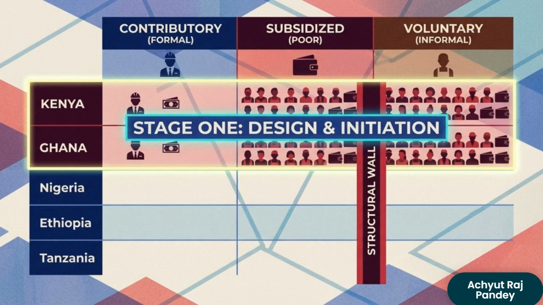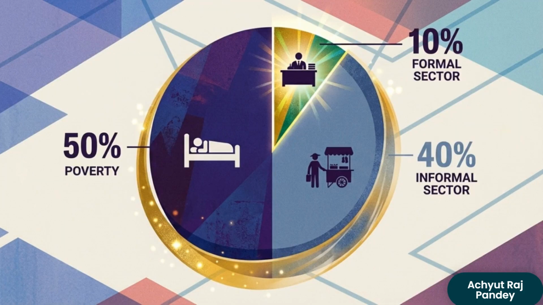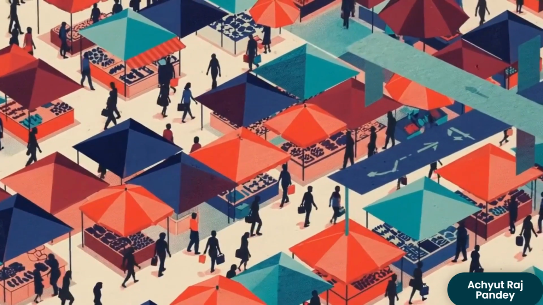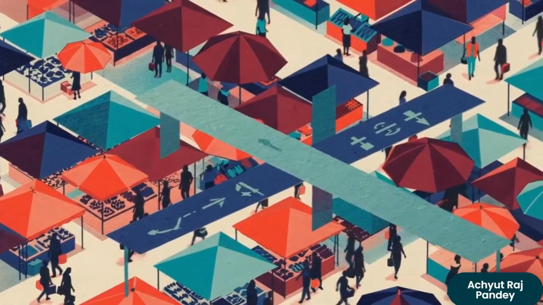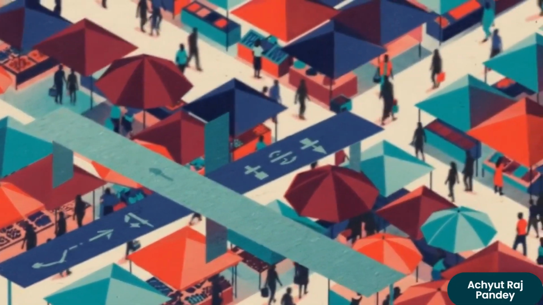In Stage 1, design and initiation, countries like Kenya and Ghana hit an immediate structural wall. This chart details the demographic reality. Roughly 50% live in poverty, 40% work in the informal sector, less than 10% have formal employment. The math fails. The tiny formal sector cannot generate enough revenue to cross-subsidize the other 90%. Identifying, tracking, and collecting monthly premiums from millions of off-the-grid farmers and street vendors creates immense logistical friction.